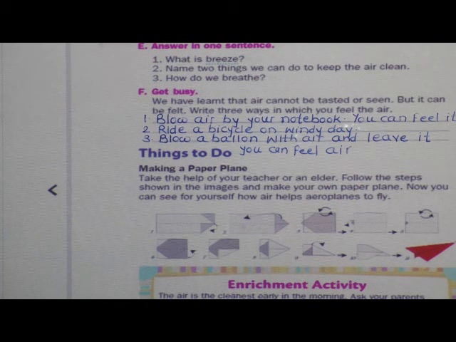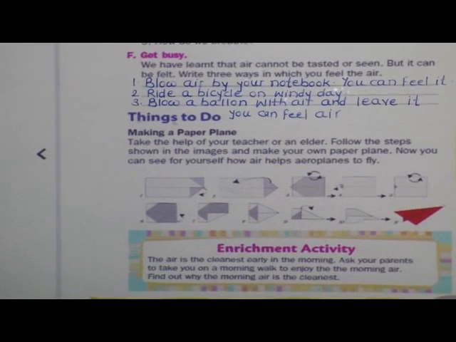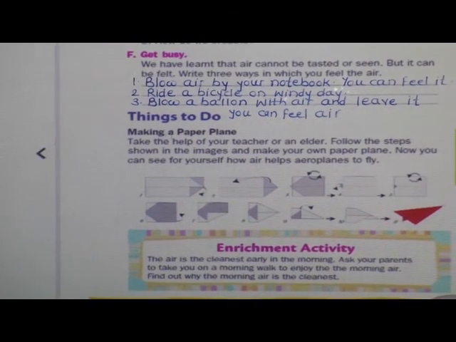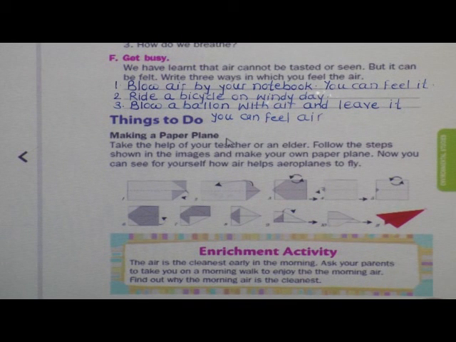Now come to the next activity. See, things to do. What is the activity given here? Making a paper plane. I think you all know this activity. See what is given here. Take the help of your teacher or an elder.